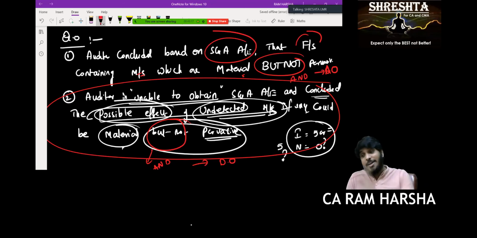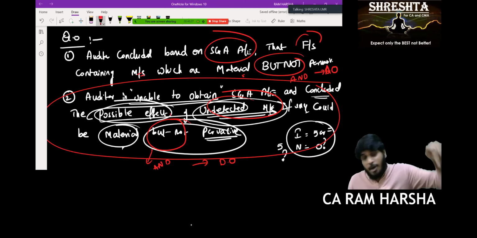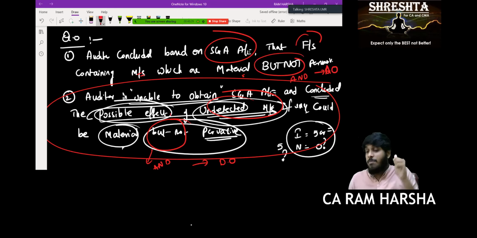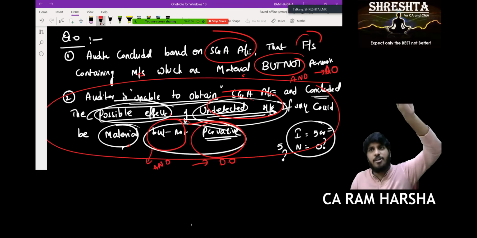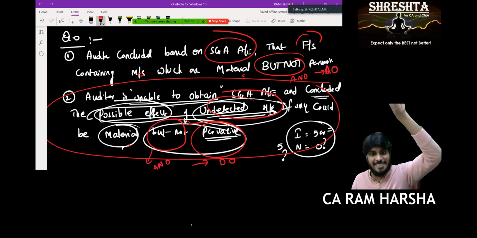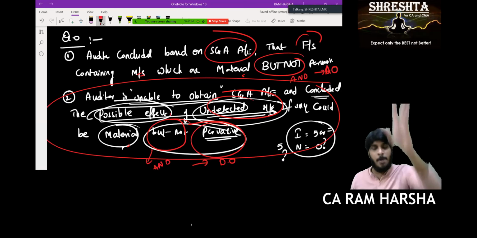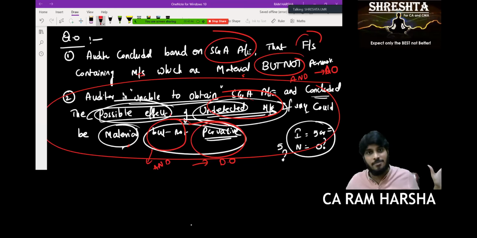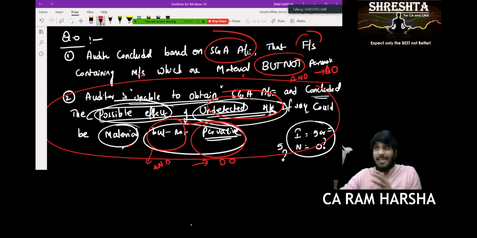Suppose the auditor is unable to obtain sufficient appropriate evidence. You have not identified any mistake, but there is a possibility. What could be the possibility? Sir, the possibility is material. Not only material, it is impacting the entire balance sheet. If at all there is a mistake, if at all 200 crore worth of goods in the godown is damaged, I don't know whether it is damaged or not, but if damaged, the entire balance sheet will be misleading.